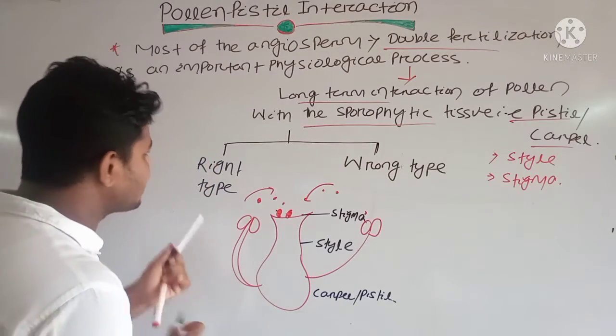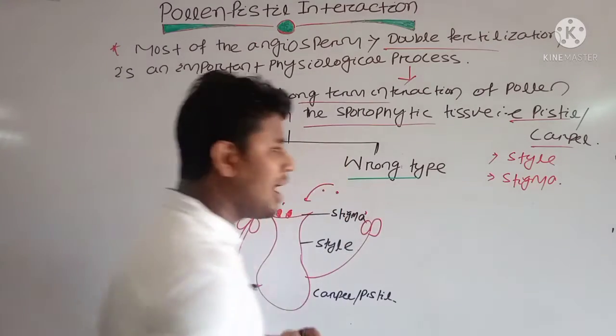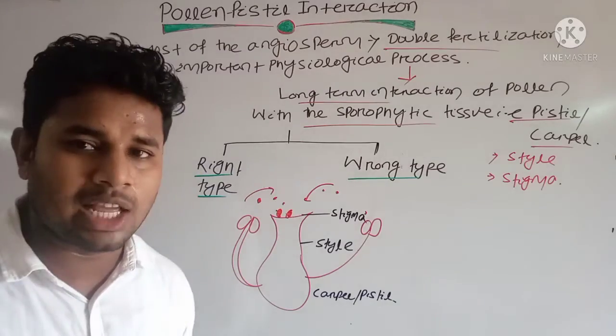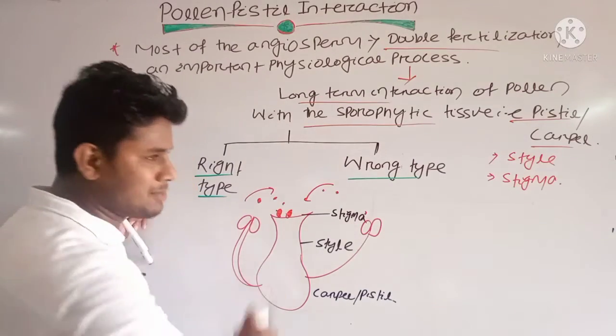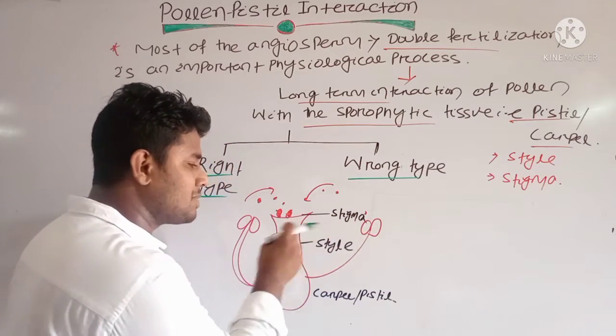When will the interaction be right type and when will it be wrong type? How can you know? Suppose this is your stigma surface, and the red pollen grain is from the same flower.